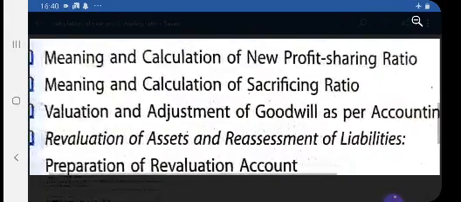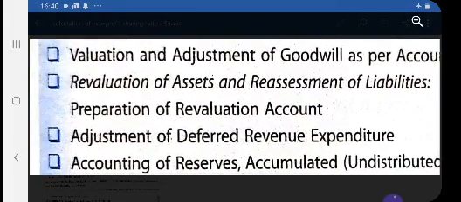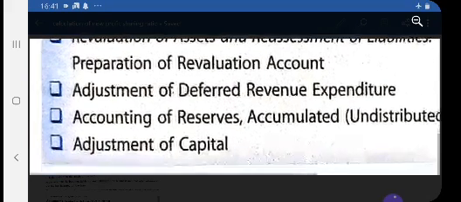26, and then revaluation account, that also we have discussed in the topic change in profit sharing ratio, and adjustment of deferred revenue expenditure. That means if any fictitious assets appear on the asset side of the balance sheet, they should be written off at the time of admission of a partner.